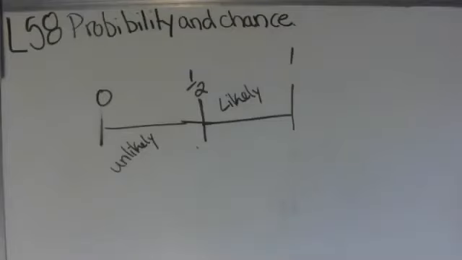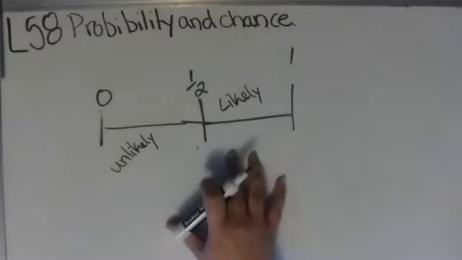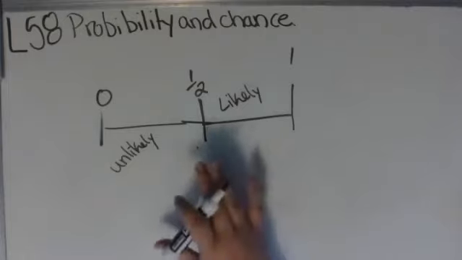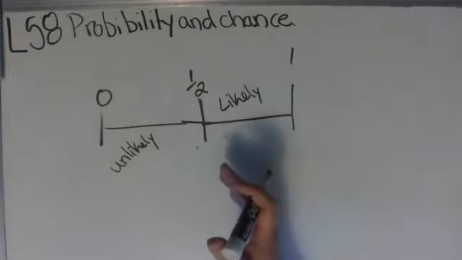This is lesson 58 for course 1, probability and chance. So we're going to start off with this type of thing. What you're looking at here is a chart that's just really simply showing the chance of something happening.